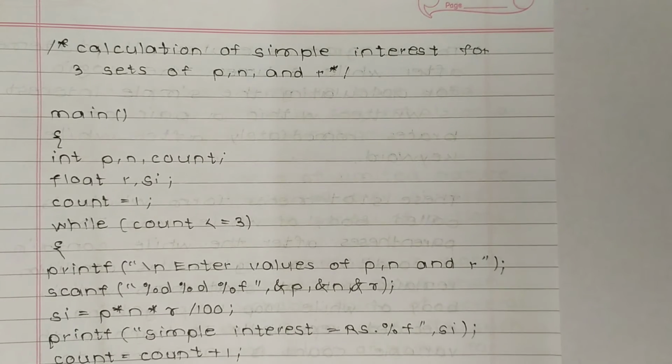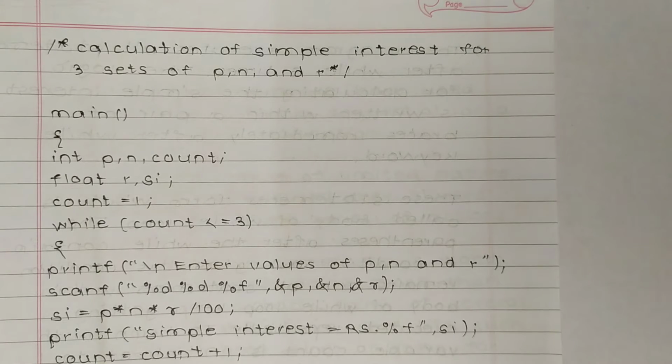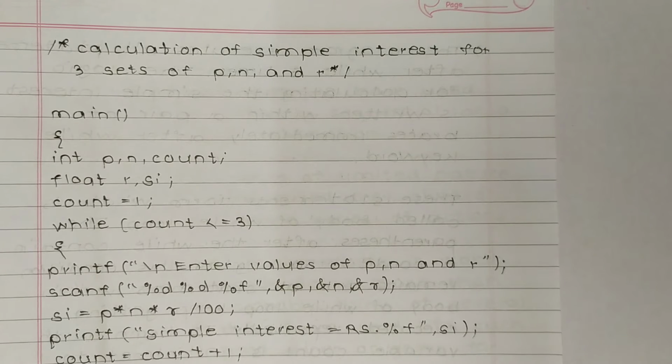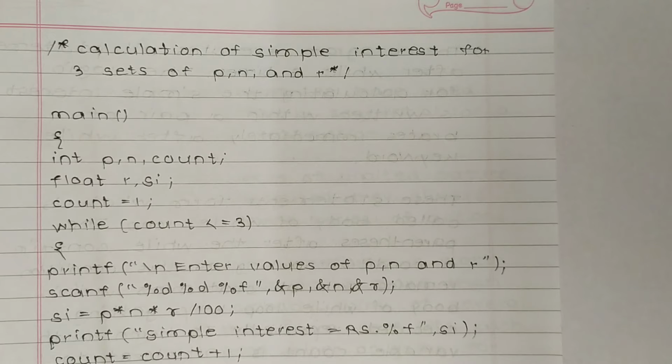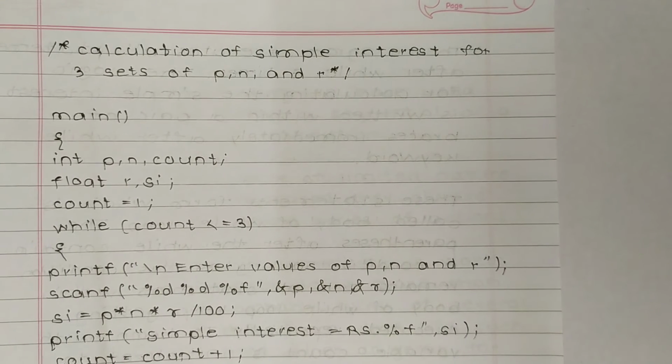Now we can write a program using while loop using that flowchart. So first is main. Main is used in every program, so it is compulsory. Now int p comma n comma count. So p and n and count are integers. Now float r comma si. So r and si are float. Now count is equal to 1 because count was initially 1. Now while loop, count is less than or equal to 3.